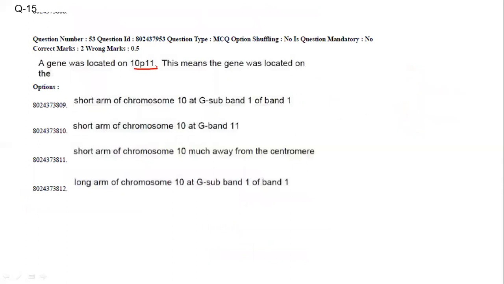A gene was located at 10p11. This means the gene was located on the short arm. We know the p arm is the short arm and the q arm is the long arm, and 10 is the chromosome number. So chromosome 10, p arm, band 1, sub-band 1. This is the correct answer. Now next,